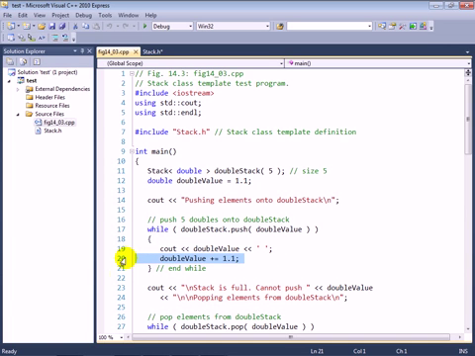And if we stop here, actually we'll go to line 23 first and show you that once the loop terminates, we'll print out stack is full, cannot push, and we'll show you the last value that couldn't be pushed.